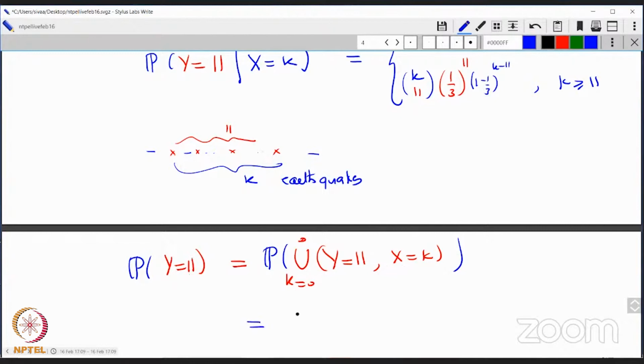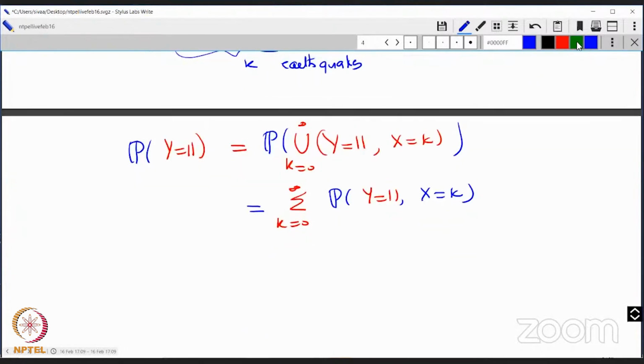But that's the same as, if you use the countable additivity axiom of probability, all these events are disjoint. So it's the same as the summation k equal to 0 to infinity of the probability of y equal to 11 and x equal to k. Just by axiom 2 of probability. Right, that's clear so far?